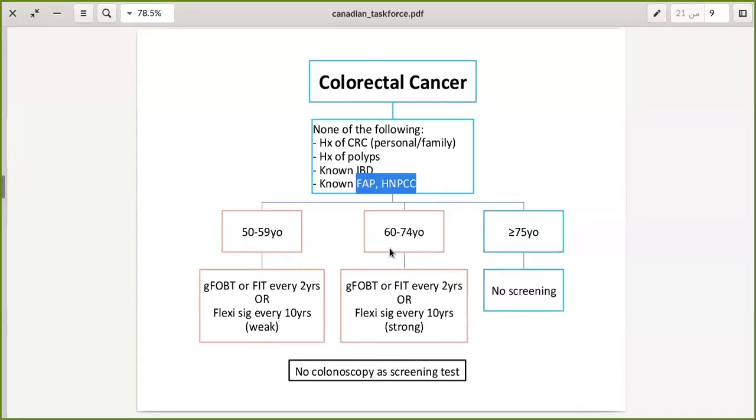But as a rule of thumb, a patient who does not meet any of these criteria, we will just screen him with fecal occult blood or flexible sigmoidoscopy: every 2 years for fecal occult blood testing, and every 10 years for flexible sigmoidoscopy. Okay, let's check the Toronto Notes to see what's written in there.